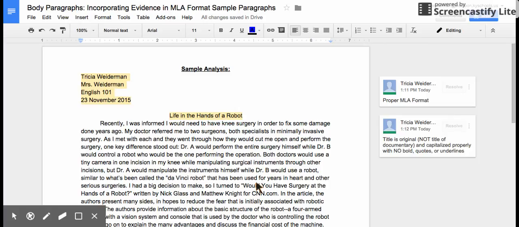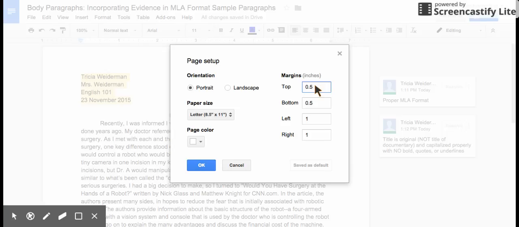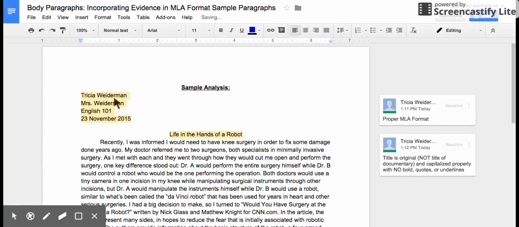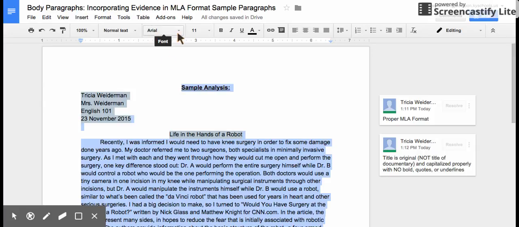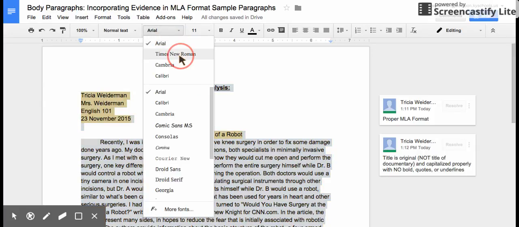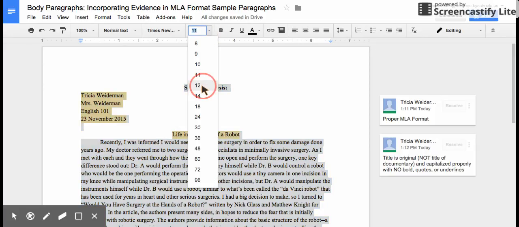Now, you've gone through that, so now I'm going to show you how to format your paper. This is for those of you who are asking how to do it in Google Docs. So, step 1, I need 1-inch margins. So I come up here to File, Page Setup. I change my margins. Everything's 1 inch. I'm good to go. I click OK. I need 12-point Times New Roman font. So I come to Edit, Select All. Right here is my font. I change that to Times New Roman. And this to 12 point.